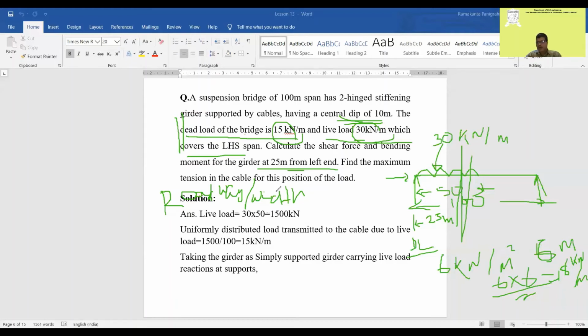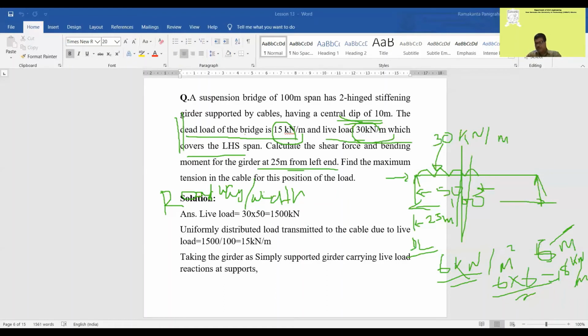If there are a different number of girders, the total load will be equally divided among the girders, right? If there are 2 girders, the load is 6 kilonewton per meter square and the road width is 6 meter, then 6 into 6 by 2 is equal to 18 kilonewton per meter dead load. Similarly, live loads can be found out.